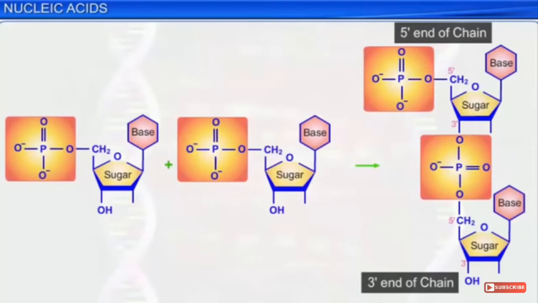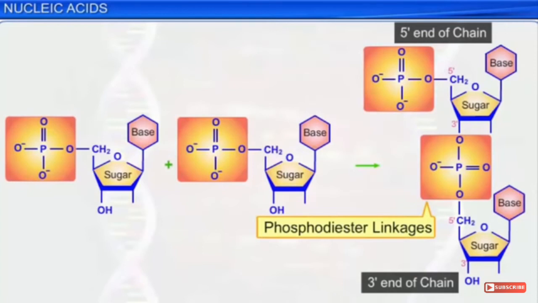Dear student, when a number of nucleotides are joined together, you can see that sugar का जो 5th carbon है, 5th prime है, वो phosphodiester linkage से जुड़ा हुआ है with the carbon number 3 of your sugar of another unit.